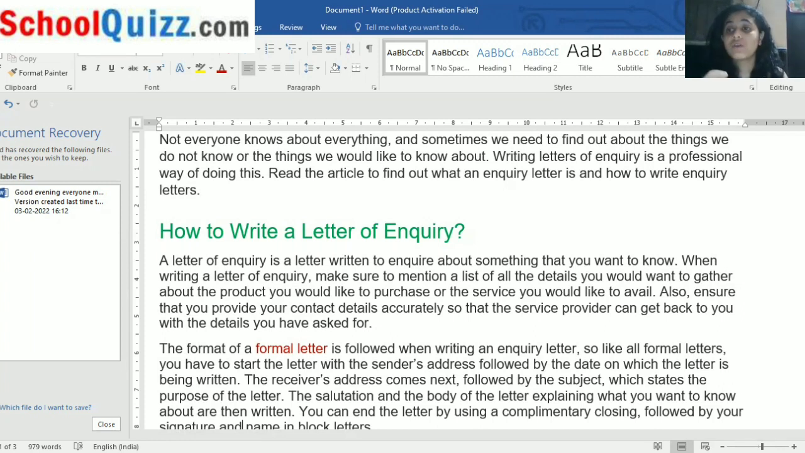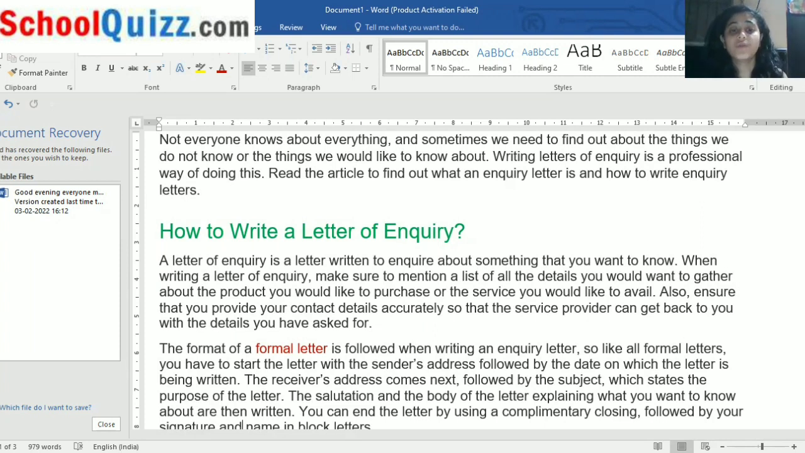Remember that if you give a contact number, make sure that contact number is also available on WhatsApp and also available for normal calling. That way the dealer can call you if they have any doubt at any time, so that your order will not get misplaced or wrongly placed. Your product should be accurate. So for that, you have to see how your letter of inquiry should be.